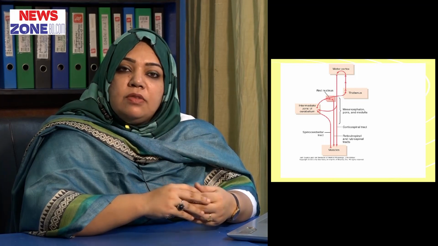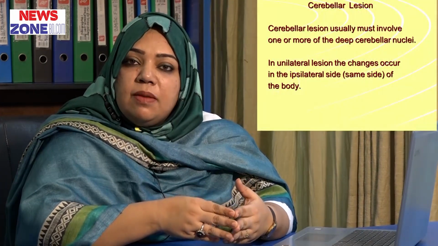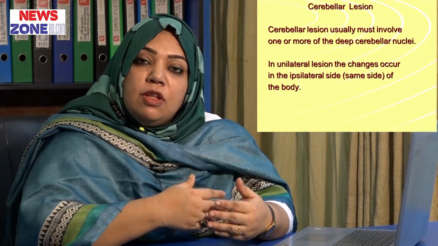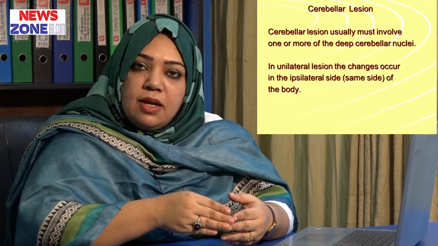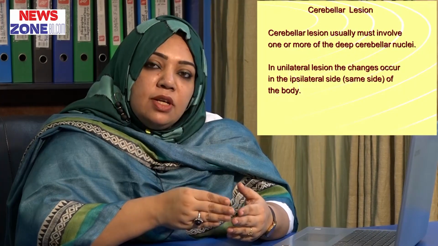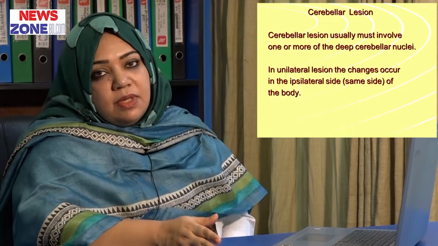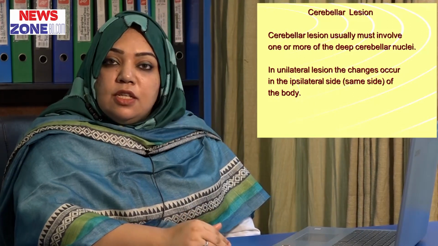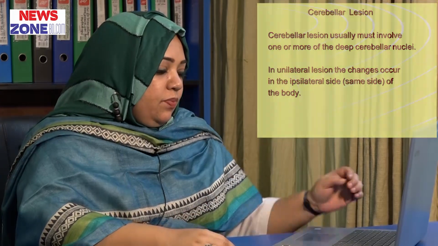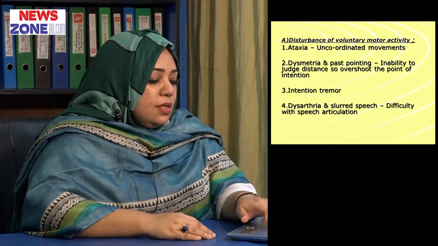Now, let us see what happens when there is any lesion of the cerebellum. If there is any lesion, it must involve one or more of the deep cerebellar nuclei. Whenever one of the four deep cerebellar nuclei is involved, then there will be a cerebellar lesion. And in a unilateral lesion, the changes occur on the ipsilateral side, that means the same side of the body. So, if there is a lesion on the right side of the cerebellum, the changes will occur on the right side of the body. So, what are the problems that occur when there is a cerebellar lesion?